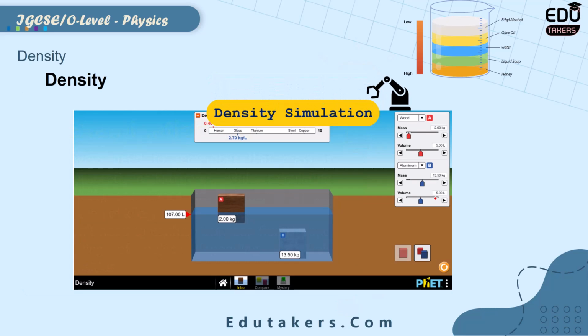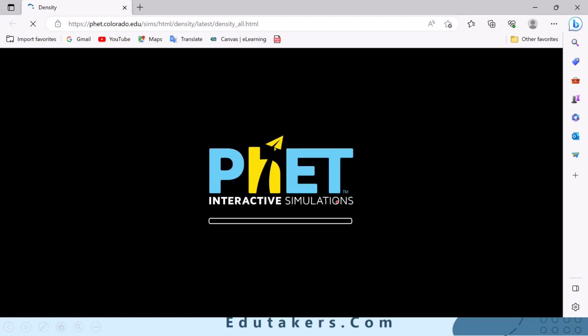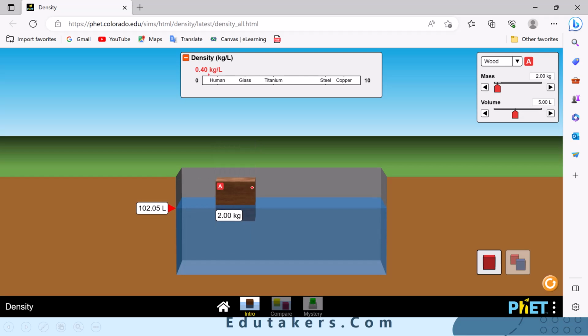Here is a simulation that is related with the density. So let's open this. First of all, let's open the intro. Here you can see that there is a block that is submerged in the water, which is the liquid. So first of all, here I consider that's a wood block.